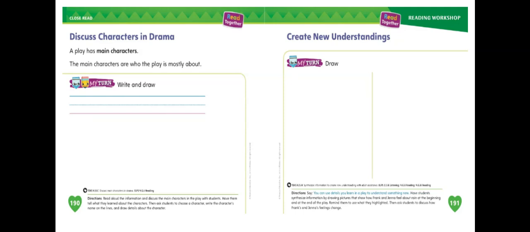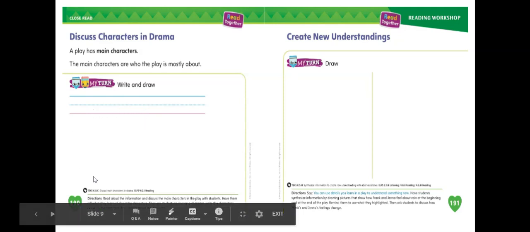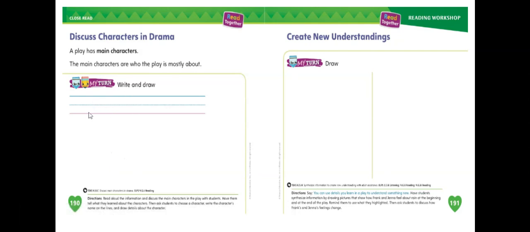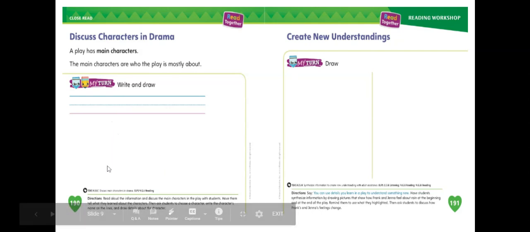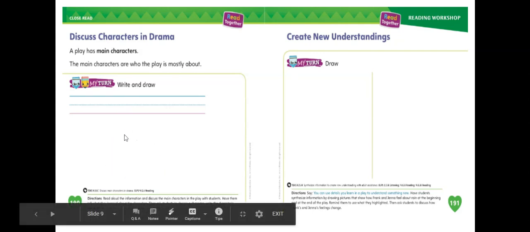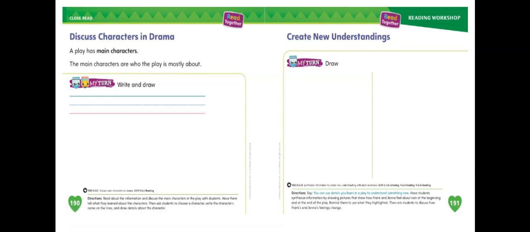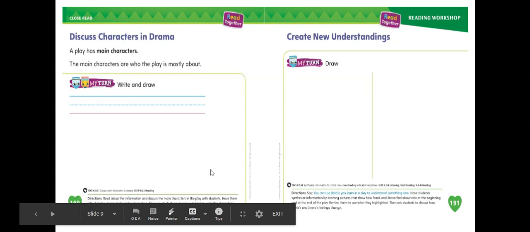Let's see what you learned about the characters. For example, choose one of the 3 main characters. You're going to write their name right here. And then you're going to draw a picture and details about that character. So if you pick Jenna, you're going to write Jenna's name and draw something about her. What was something she did or didn't do, or what was she wearing? Try and draw a picture of Jenna. That's something we're going to remember, that the play has different characters. That's your first assignment for today for writing.